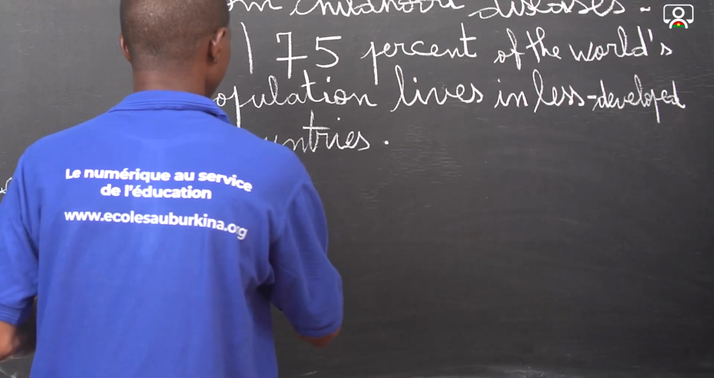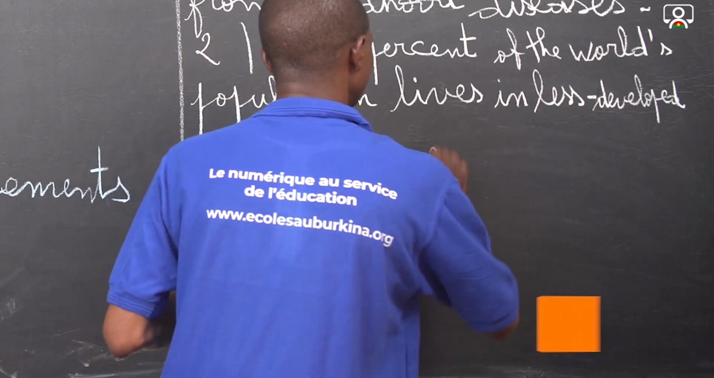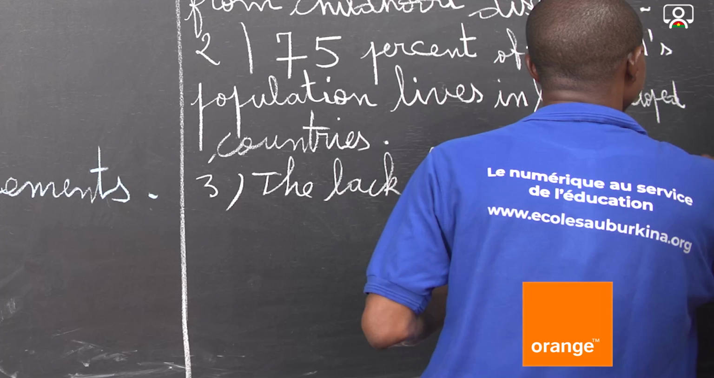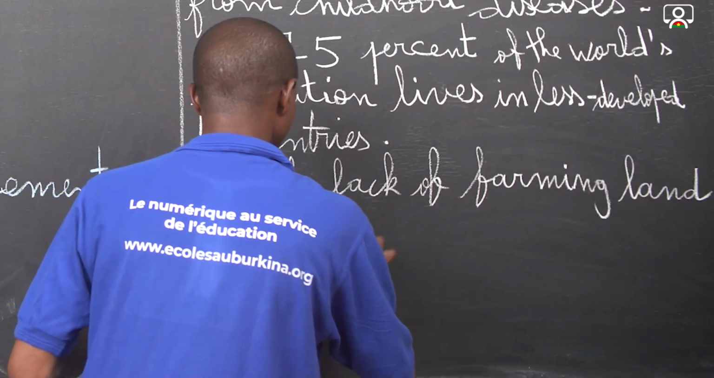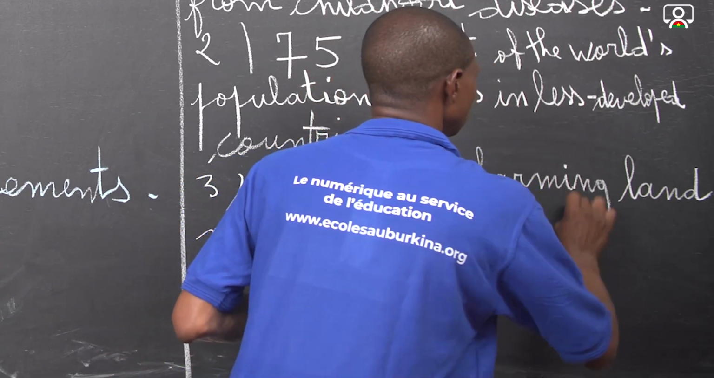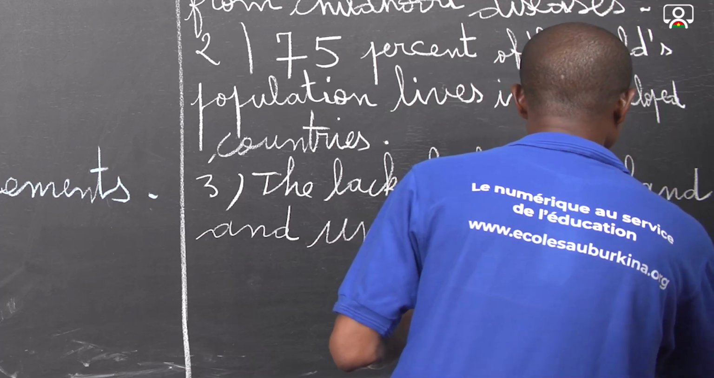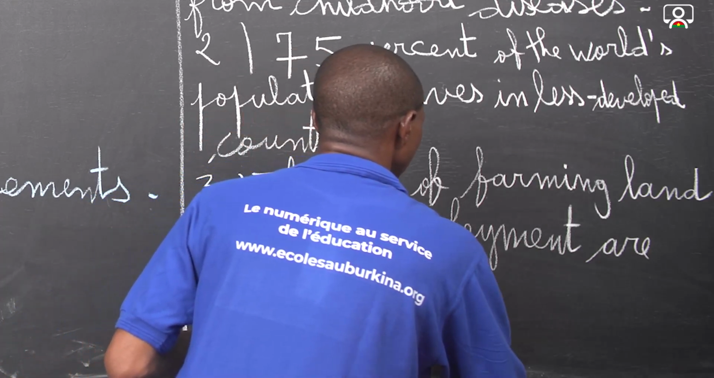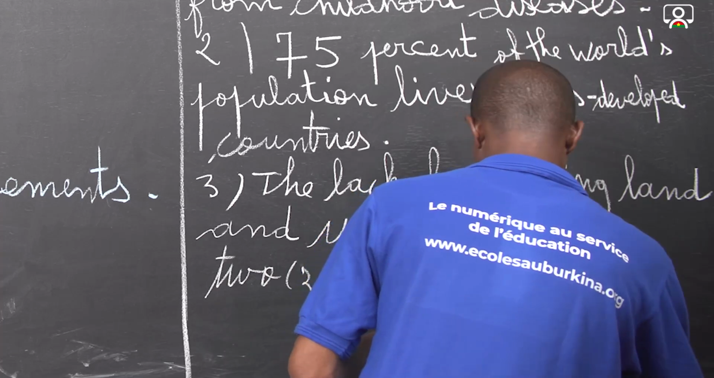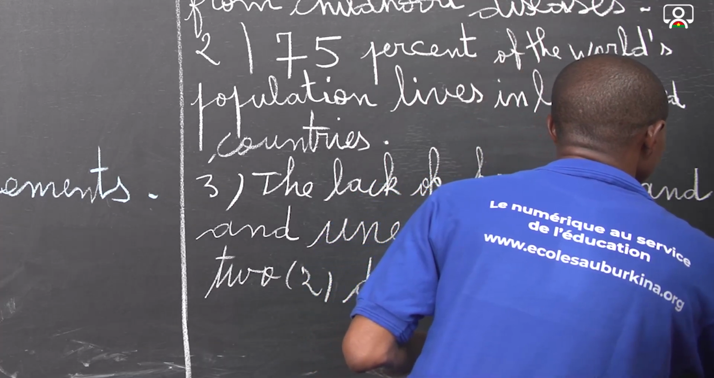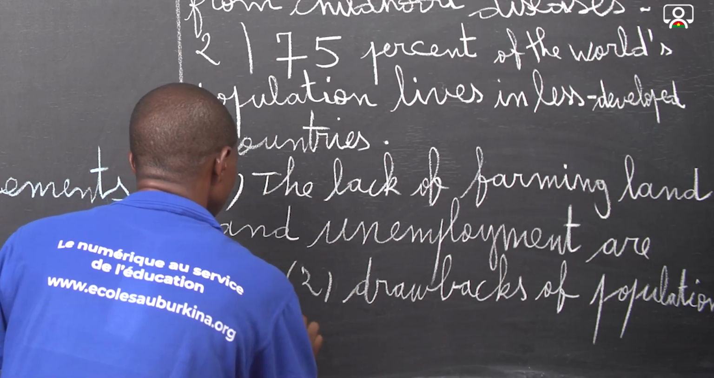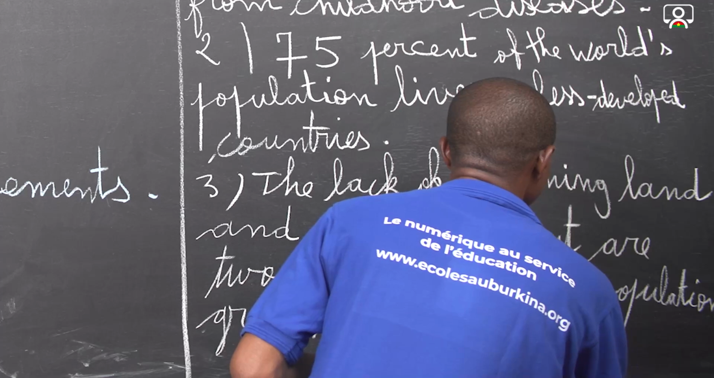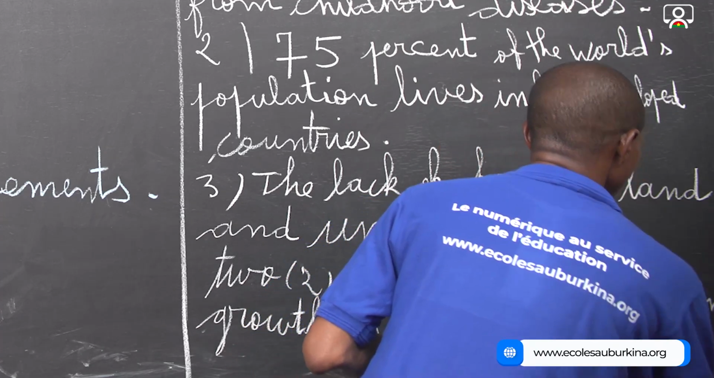The lack of farming land and unemployment are 2 drawbacks of population growth in developing countries.